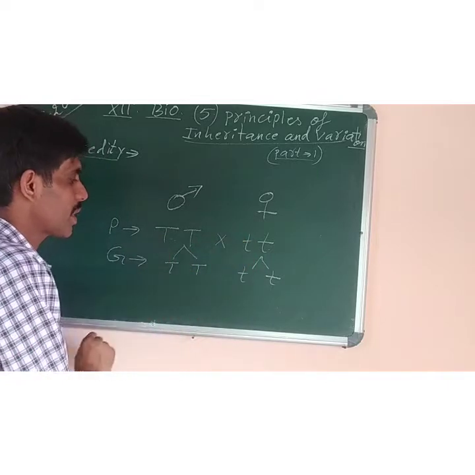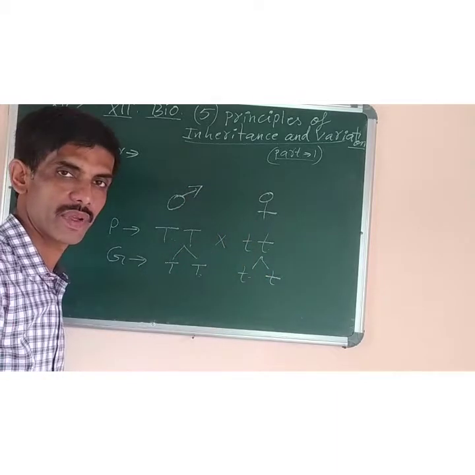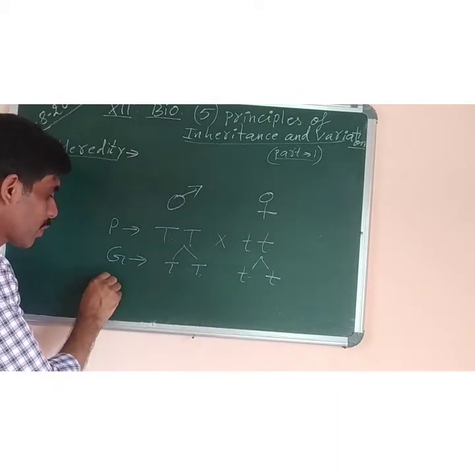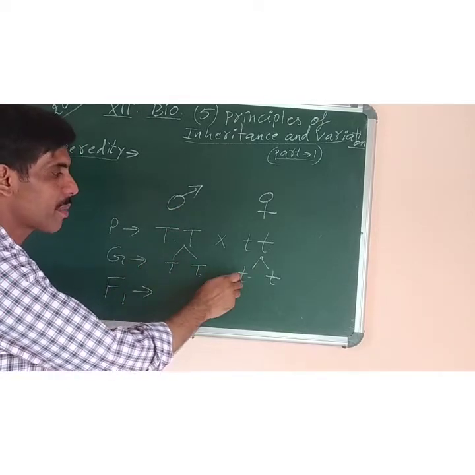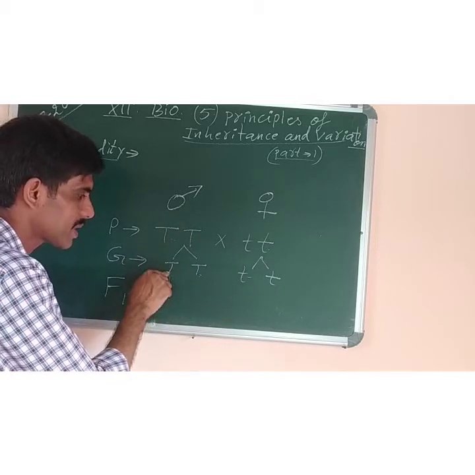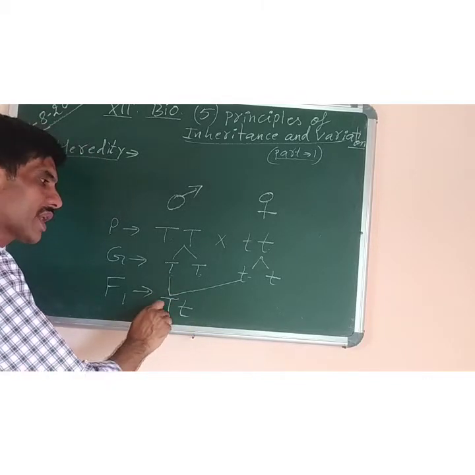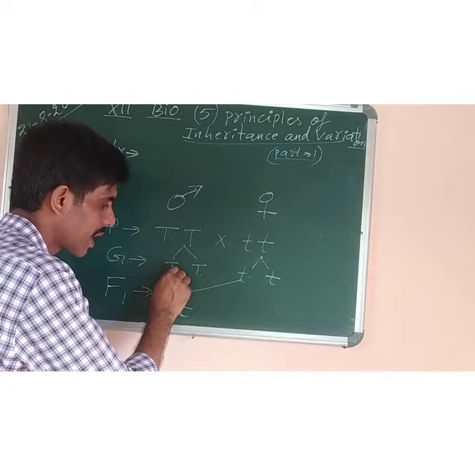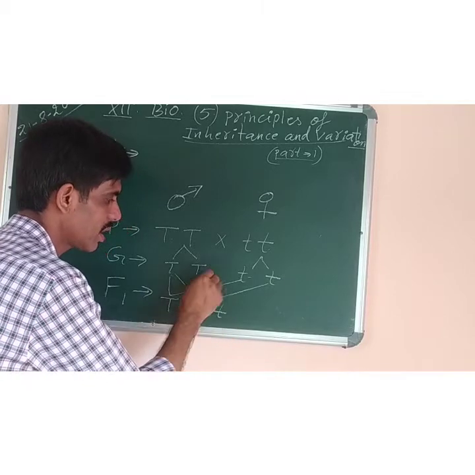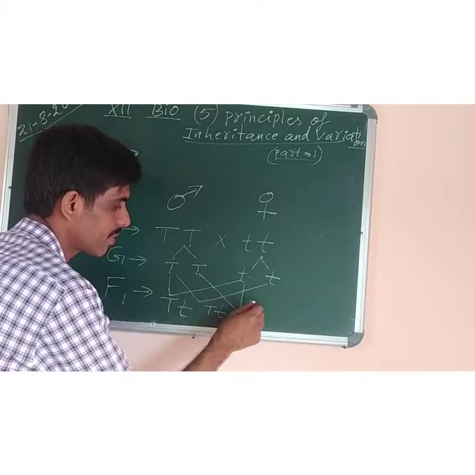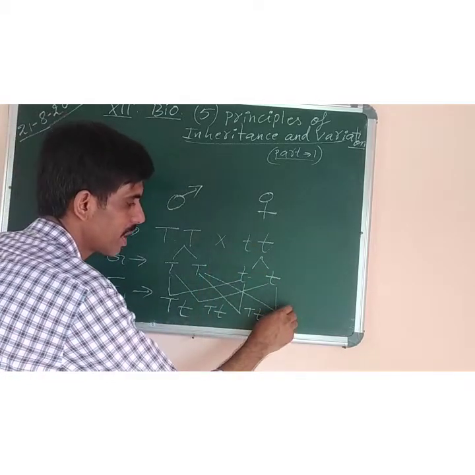So during this experiment you will find that the gametes which are produced are similar, like homozygous, all capital T, small t, small t. Same as their parents. Now in the F1 hybrid, that is the first filial generation, which is produced by crossing the gametes of the parents. Like if I take the first gamete and cross it with the first gamete of the female parent, it will be capital T, small t. So likewise, all four I will get. First gamete crossed with the second gamete of the female, capital T, small t. Second gamete crossed with the first gamete of the female, capital T, small t. Second gamete of the male crossed with the second gamete of the female, capital T, small t.